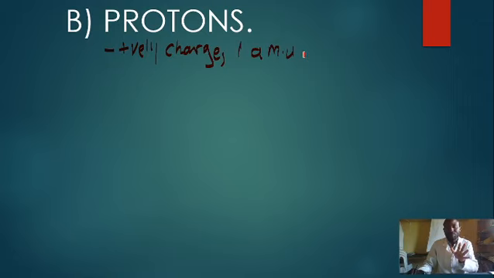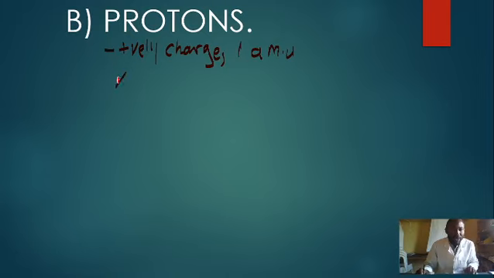Take note. The next thing about the protons, which we have to note, is that they are used to characterize an atom or an element, since an atom of an element has a fixed number of protons.